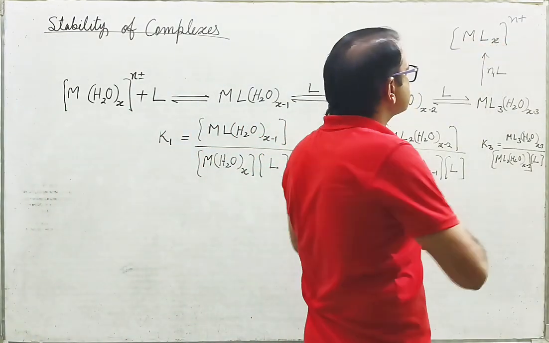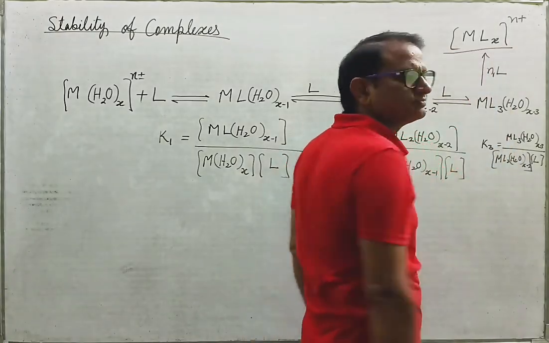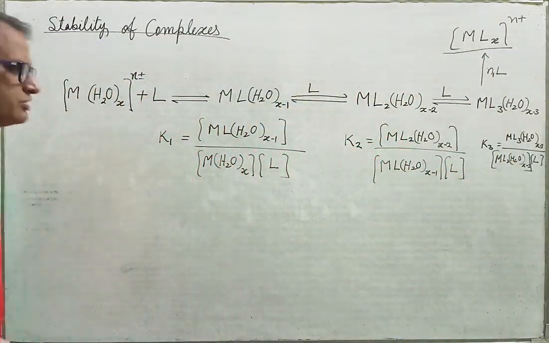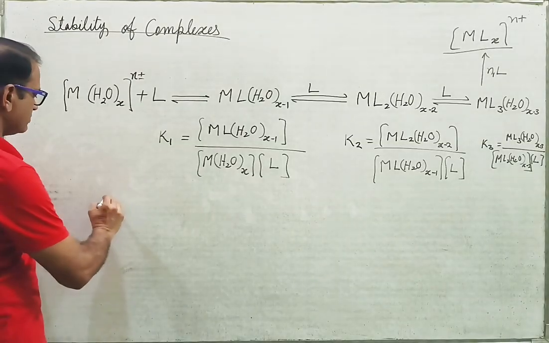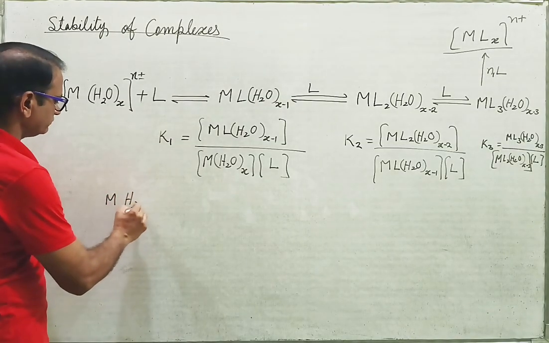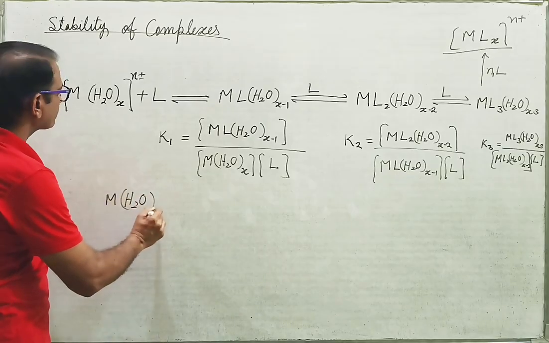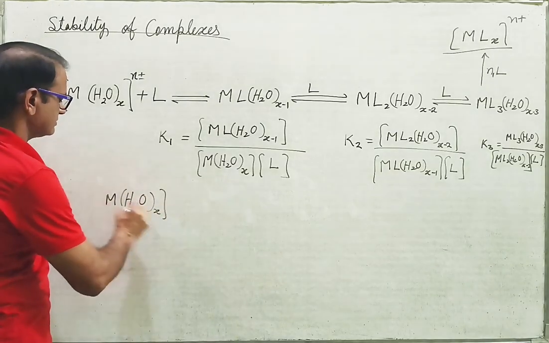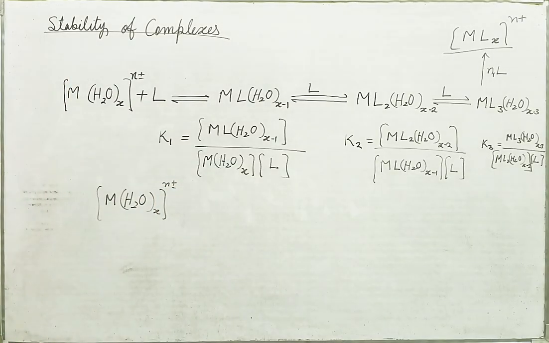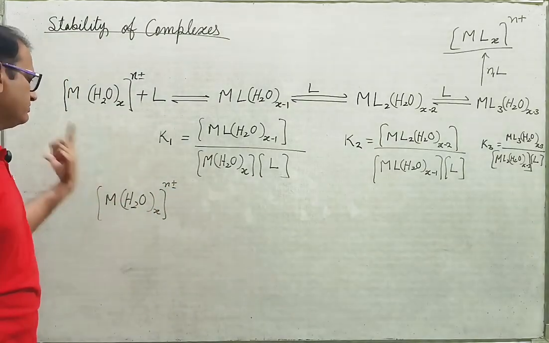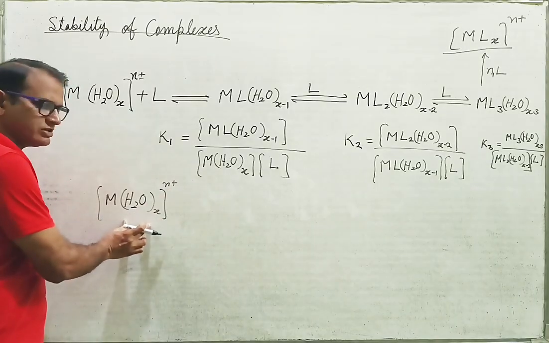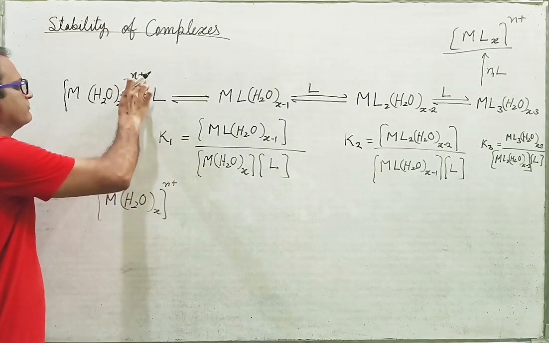This is the final product of this reaction. Am I right? So if you are having M(H2O)x with charge n+, it will be plus only because we are taking a neutral ligand.